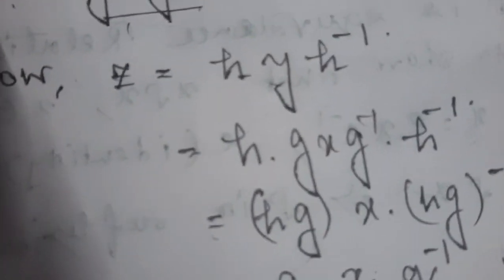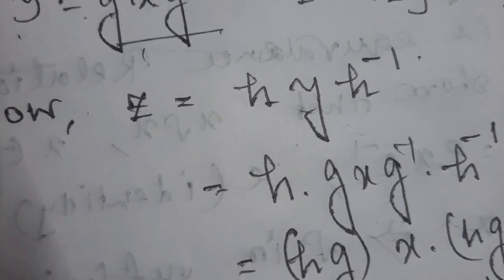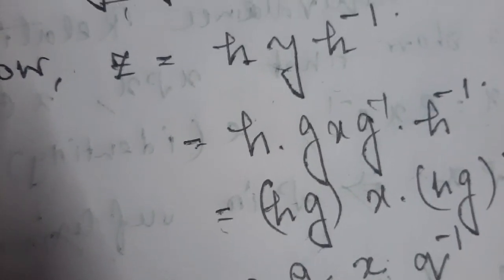That means X is related to Z. So this implies X related to Z.